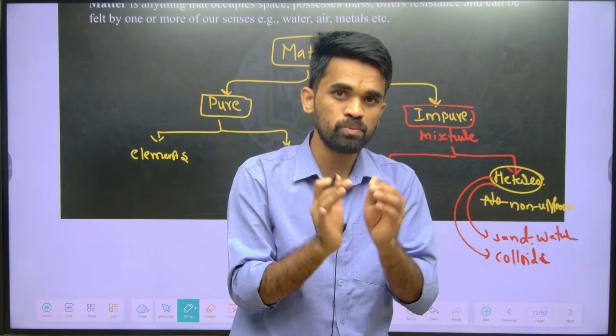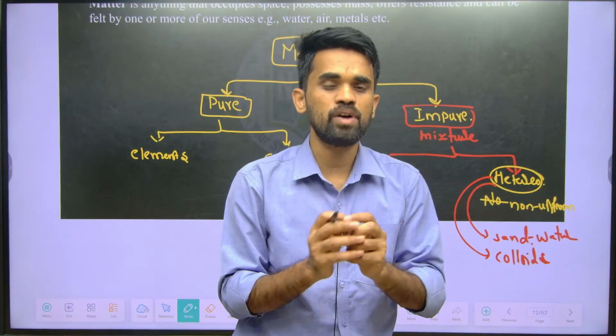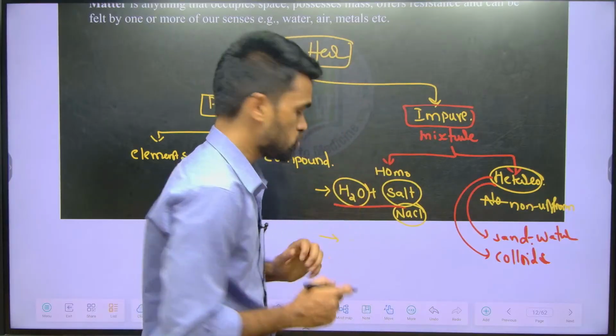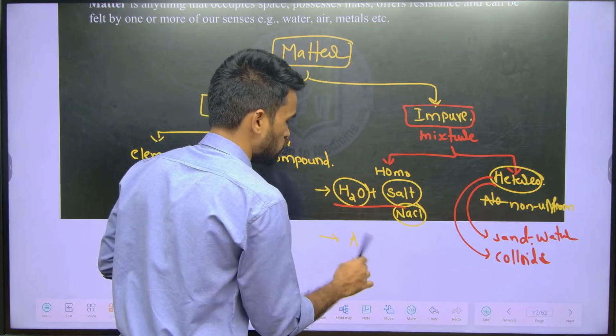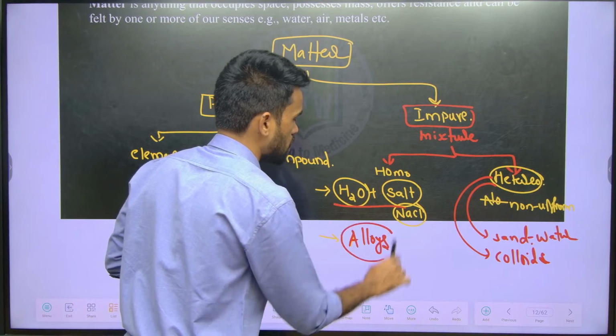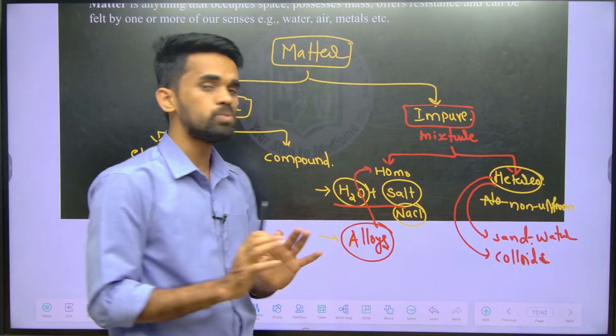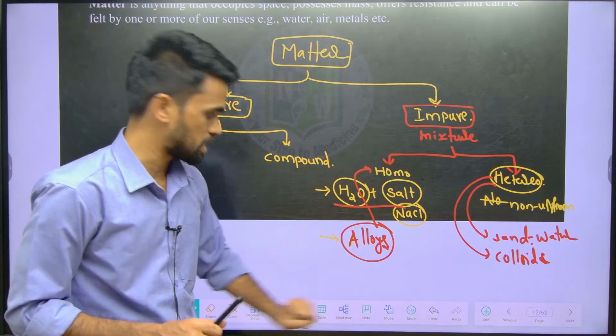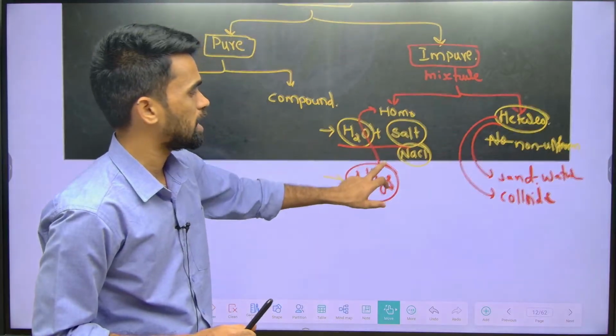So even if you mix two metals, if they form a single phase, you can call it a homogeneous mixture. When two metals are mixed, that combination is called an alloy. So alloys are also examples of homogeneous mixtures. I hope this basic classification of homogeneous and heterogeneous is clear.